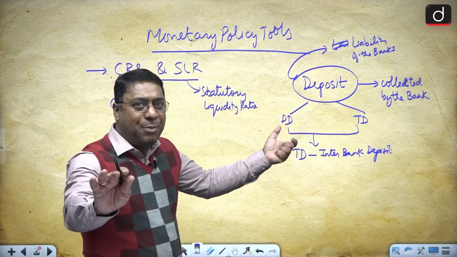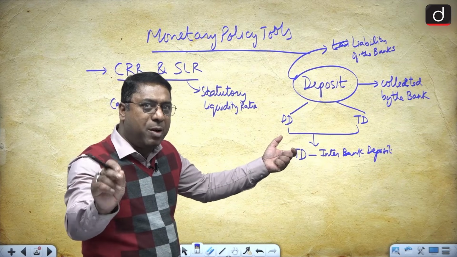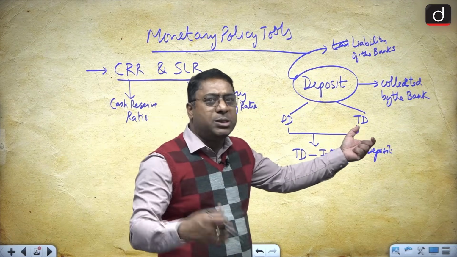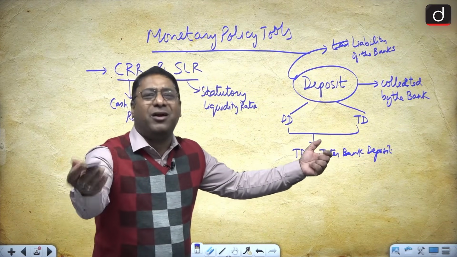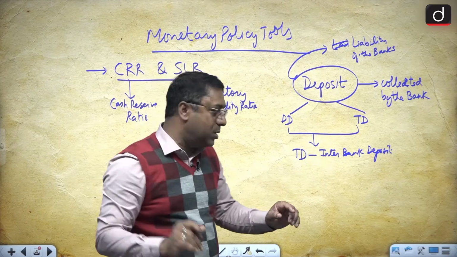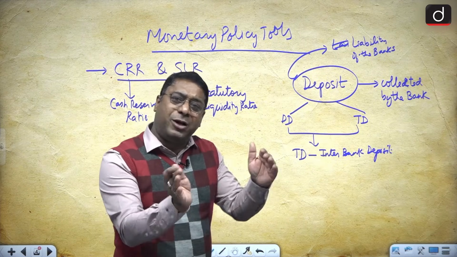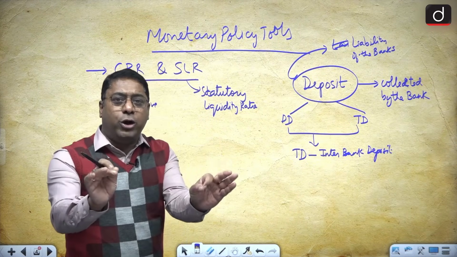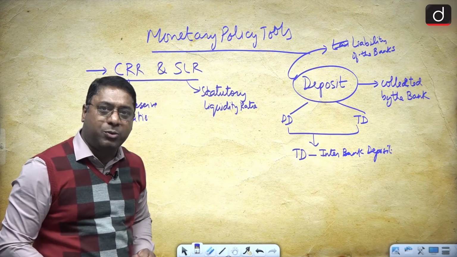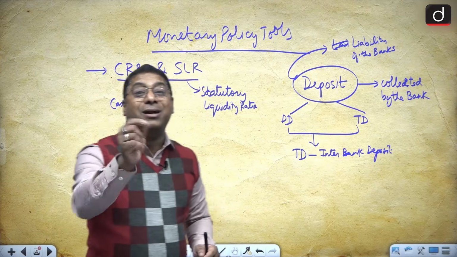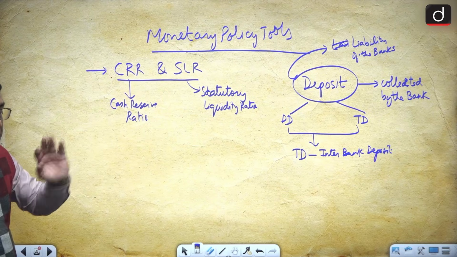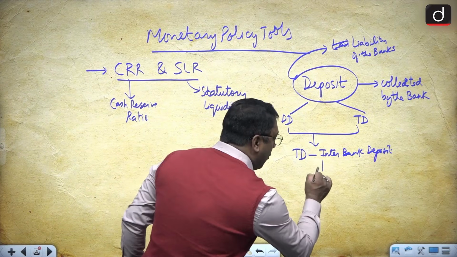Now demand deposit, I'm not going to explain again, but you must remember, on demand you can withdraw it or you can transfer it. Time deposits are for a fixed time, that is 333 days or 444 days or 5 years or 10 years, like that. And on maturity you can withdraw it, but if you withdraw before maturity, you are going to bear a loss. When you add these two deposits, it becomes total deposits with the bank. But there are interbank deposits also. So when you subtract the interbank deposits from the total deposits, what do you get?